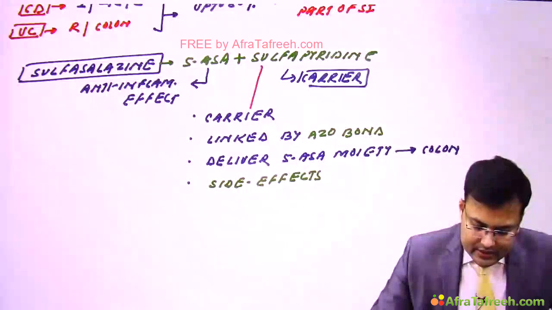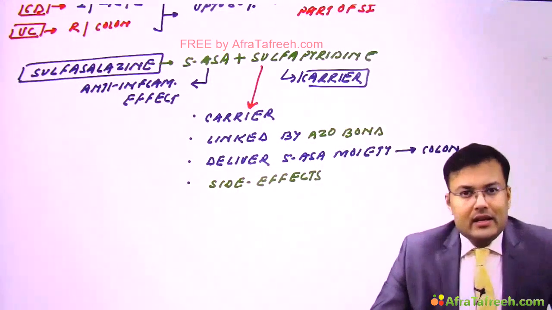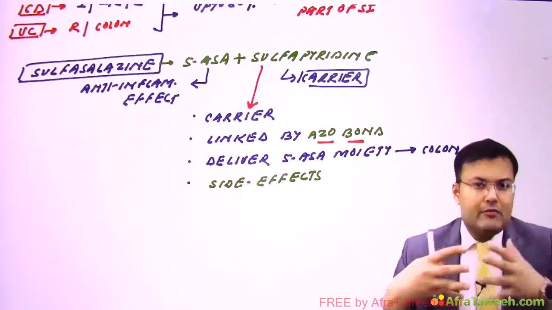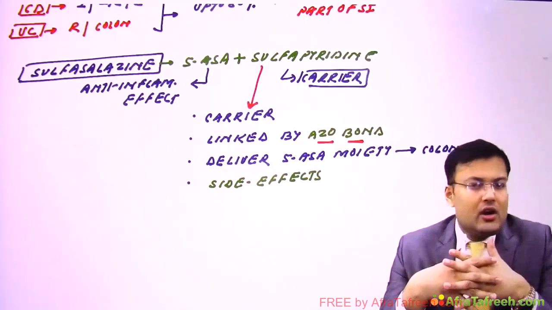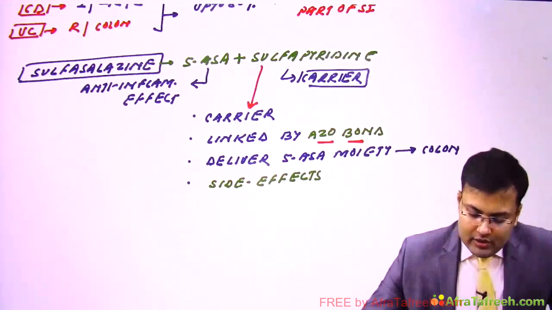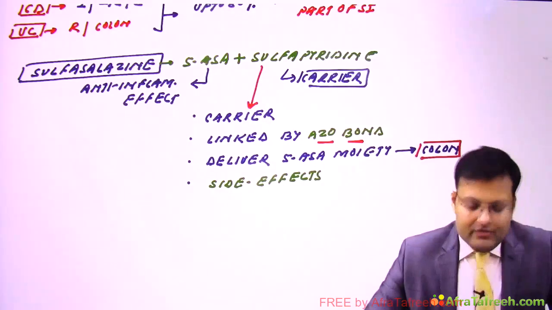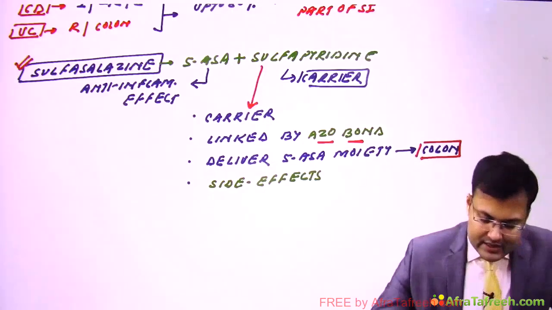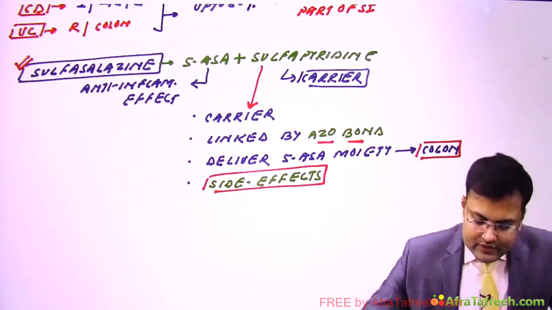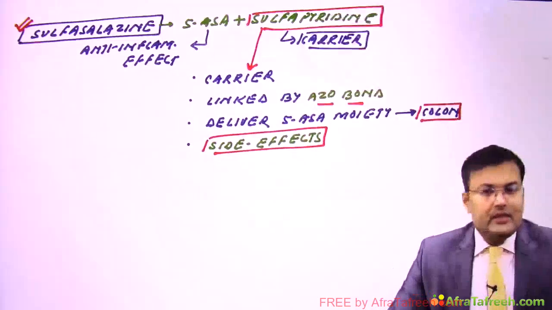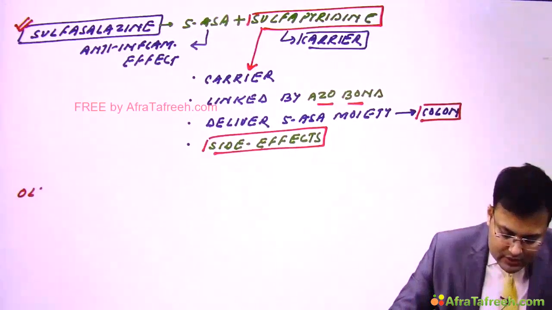Now this sulfapyridine carrier is linked with 5-amino-salicylic acid by an azo bond. It is going to deliver the 5-ASA moiety to the colon. But what is the problem? Most of the side effects of sulfasalazine are because of this carrier, sulfapyridine. There is another agent known as olsalazine.